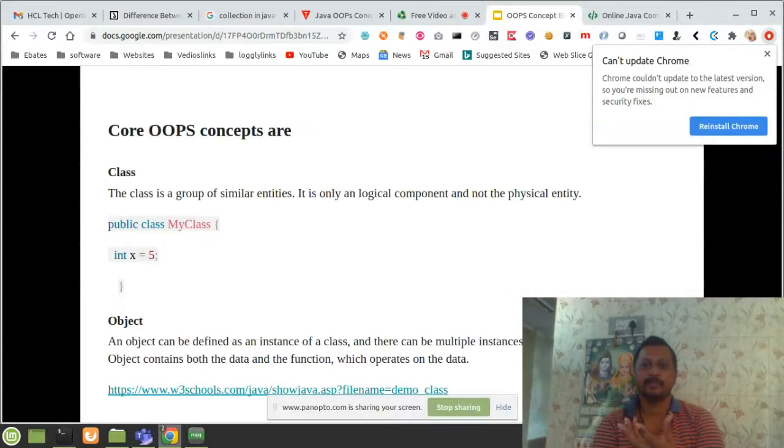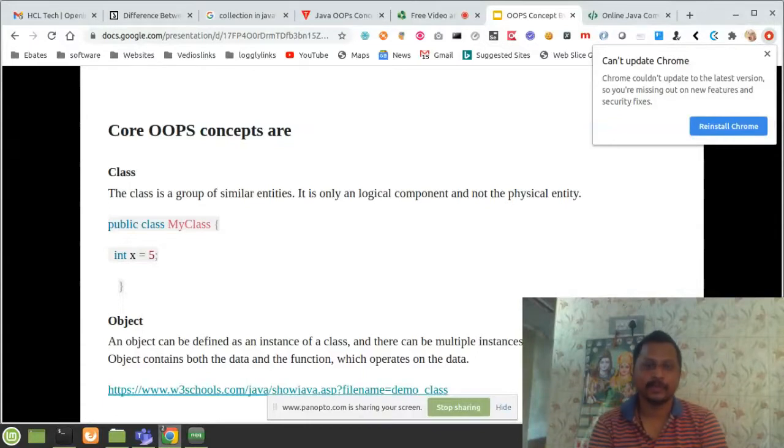MyClass is a logical component and not a physical entity. Physically a class won't display and it won't take memory, but by creating an object it will take memory. That's why it is called a logical component.